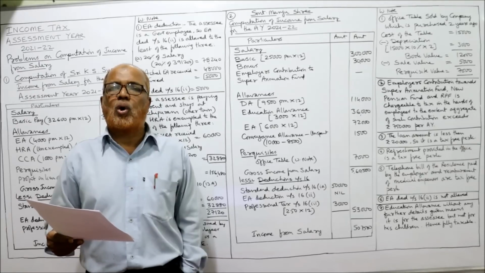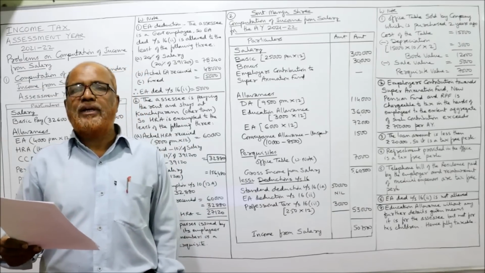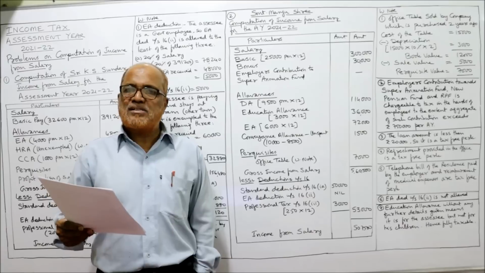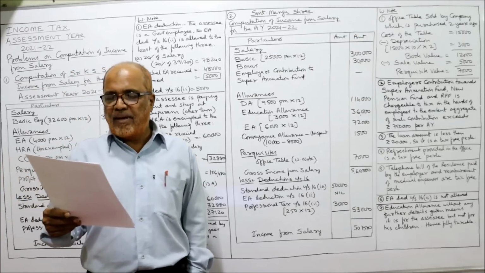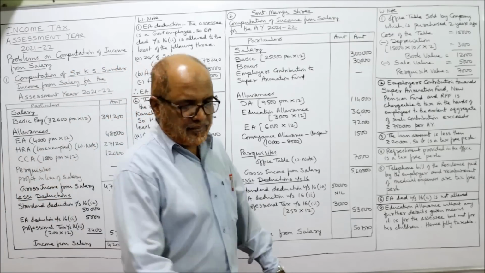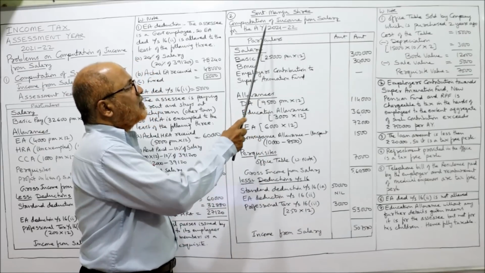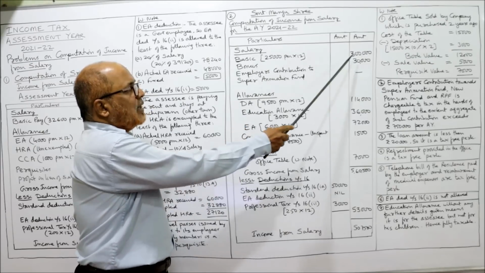First of all, non-government employee. Her income particulars for the year ended 31st March 2021 are as under. So our previous year ends on 31st March 2021. Basic pay 25,000 per month. So see here, Srimati Manjushri, computation of income from salary for the assessment year. Salary: Basic 25,000 per month into 12, 3 lakh.